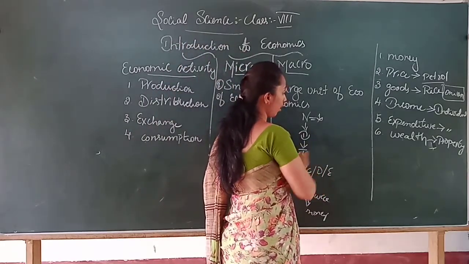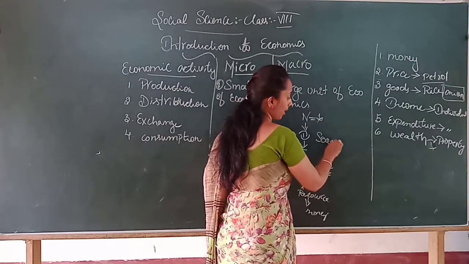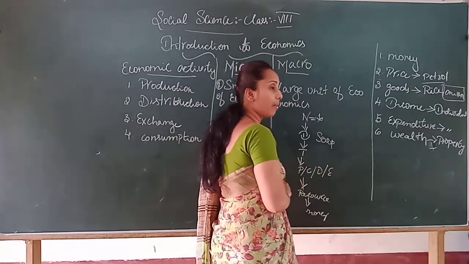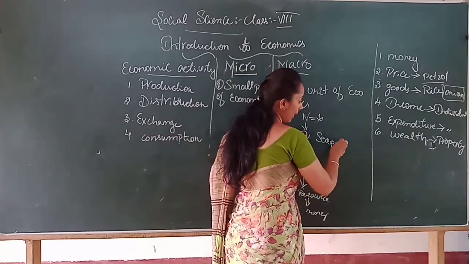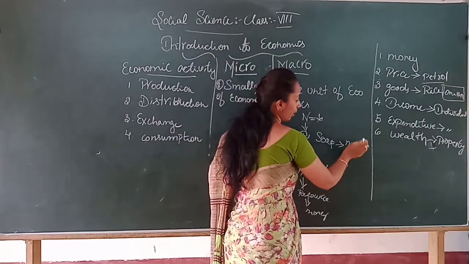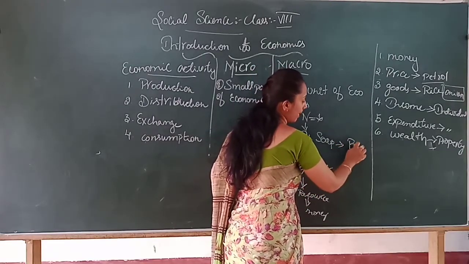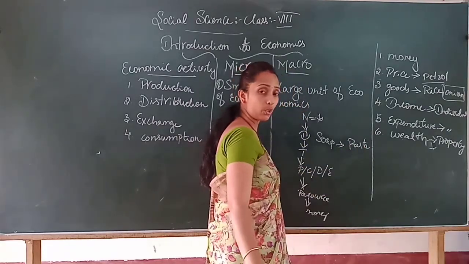So how, in the sense? Suppose the income of a product like soap is more, whereas the income of a product like medicine or paste, a simple example, is less. Then what does the government have to do?